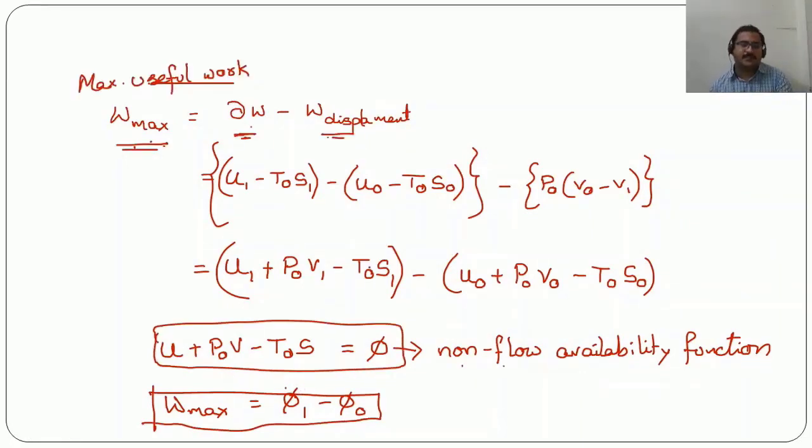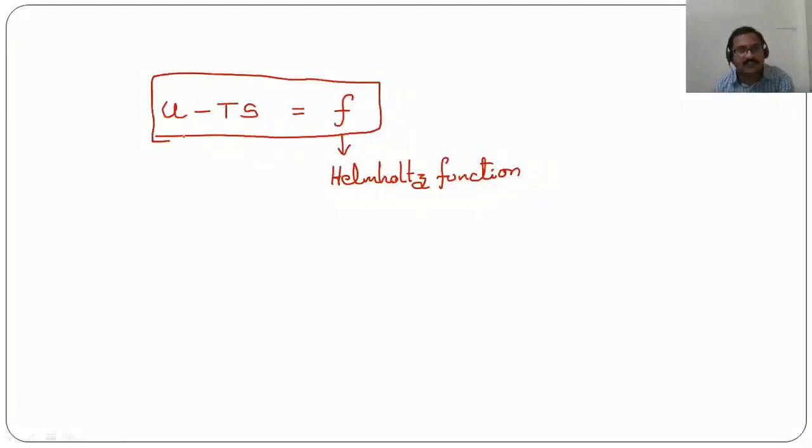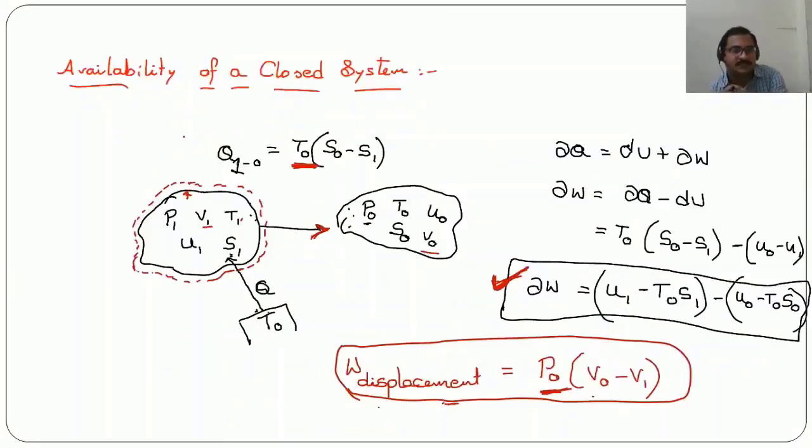Here from this expression we are going to get one more important term, that is U minus Ts. This U minus Ts is called F, and this F is called the Helmholtz function. So the Helmholtz function is obtained from the second law of thermodynamics when applied to the closed system.